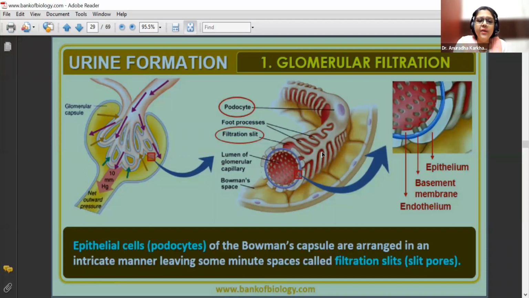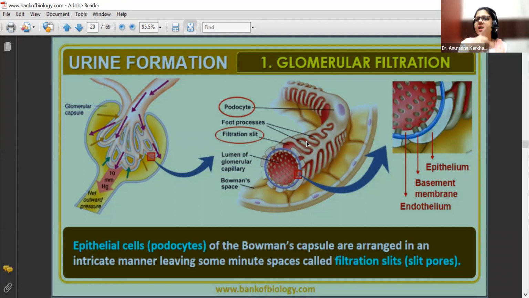So see, this yellow color का part is actually this way. When you zoom it, you can see it like this, which is having one cell called as the podocyte, and it has got these finger-like projections which are called as what? You can see this? So these are going to be your intricate manner में minute spaces छोड़ रहा है ये red color का. Okay, so these are going to be your foot processes, and between two foot processes you can see this red color का part which is the filtration slit.